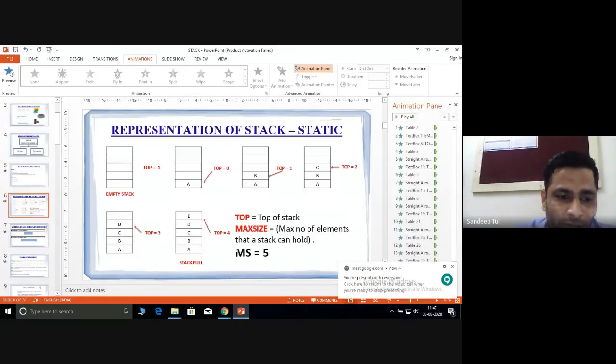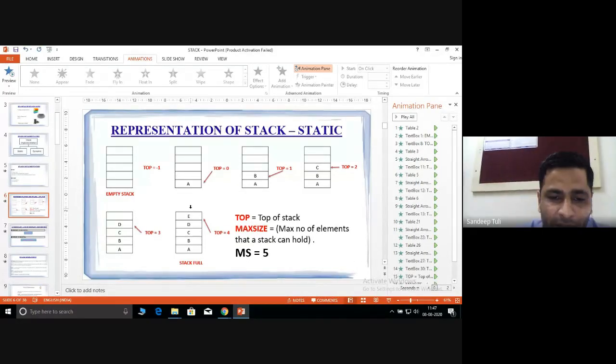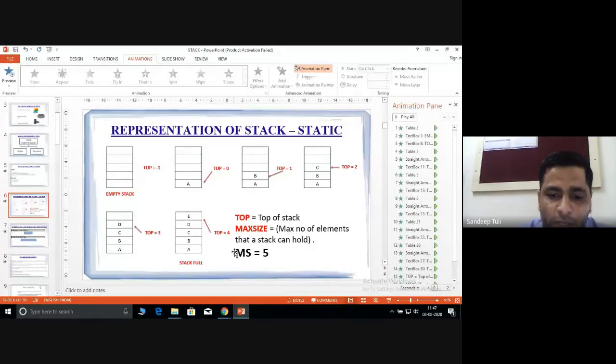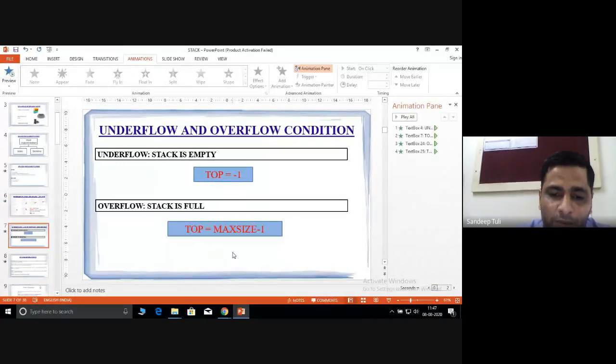So this is the same condition you can think upon and relate in order to remember. As soon as the stack gets full, we are not able to insert the new element. That is the condition of overflow. Now suppose we are going to insert the element F, can we insert it? No. F would be overflow. So what condition are we going to check in the case of overflow? The top will be max size minus 1. If top equals max size minus 1, we are not able to insert the new element.